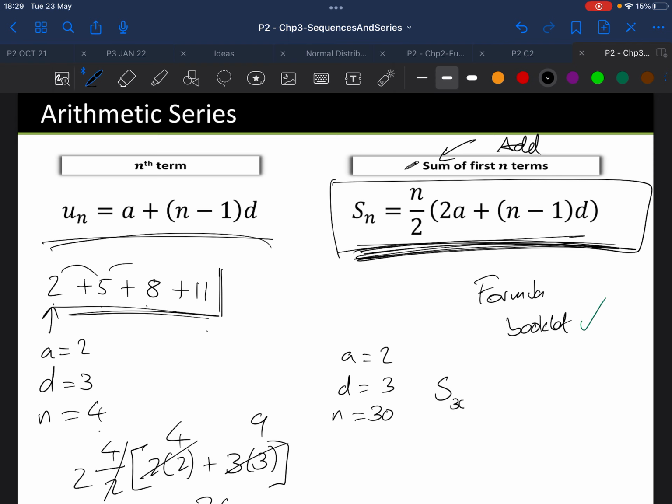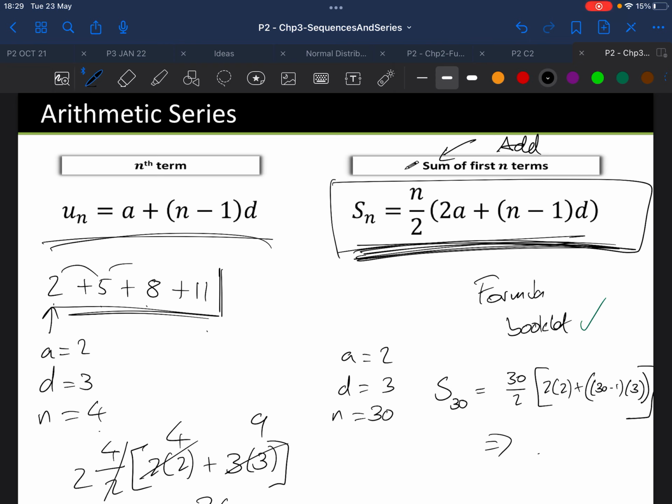So the sum of 30 terms, that's what that means, is 30 over 2, 2 lots of 2, plus n minus 1. You can write this as 29 straight away if you like, or you can do 30 minus 1 like that, times the difference, which is 3. Close brackets, close brackets, square brackets. Right, and if you type that all into your calculator, you will get your answer.